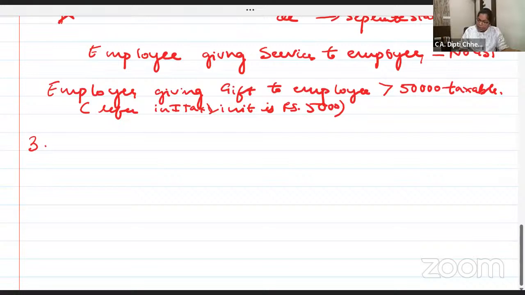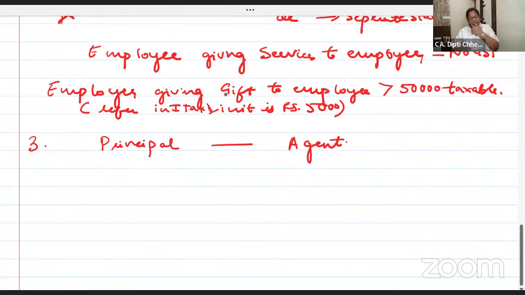Third case now. Principal and agent. Now we all know that there are so many businesses which run through agents. He may be our sole agent or whatever it is. Then he sells on our behalf and gives us account sales. Everyone has studied consignment. And then we give him commission. It could be del credere commission and like that. Different things.